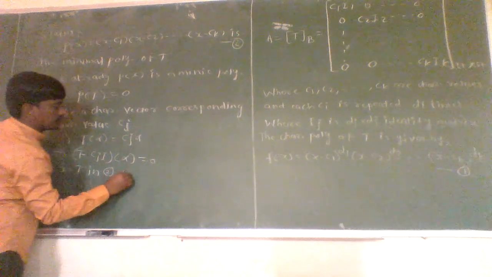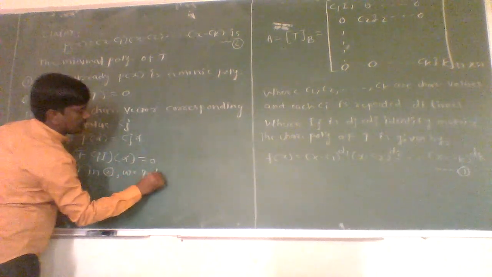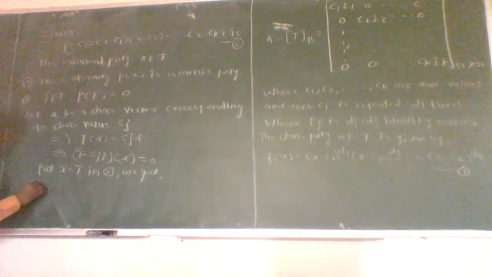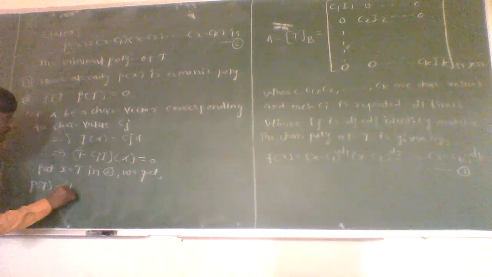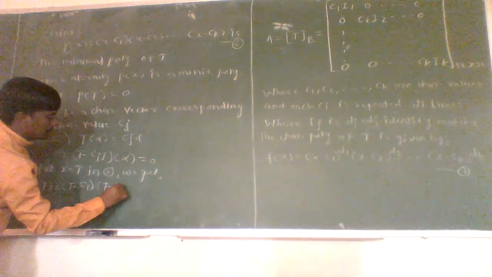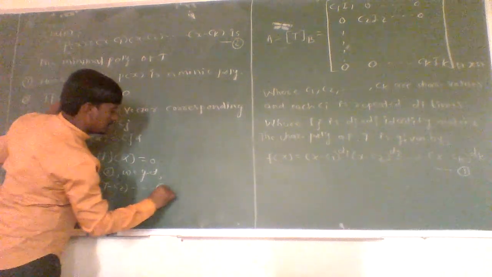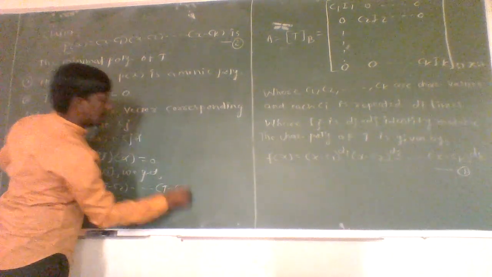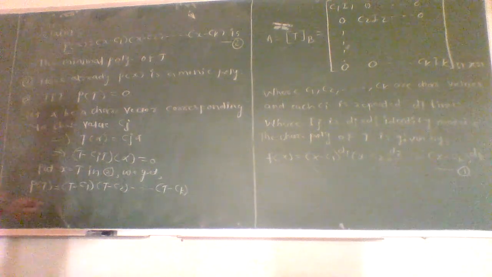We get P of T is nothing but (T minus c1)(T minus c2) up to so on (T minus ck). Now operate this P of T on vector alpha.